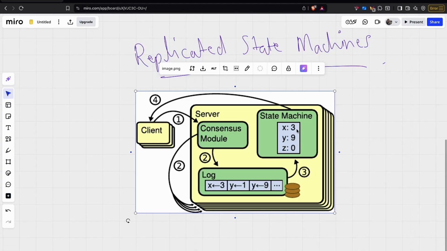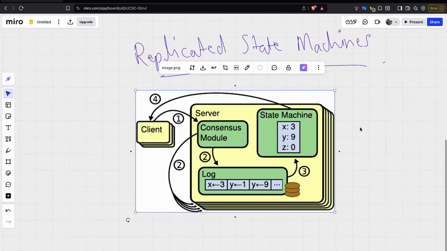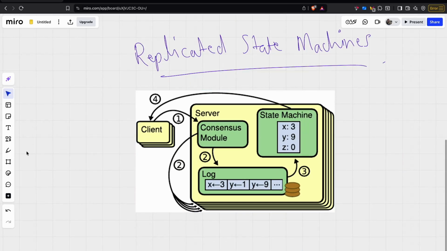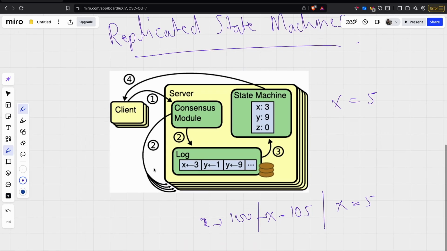Then we have the state machine. The state machine actually stores the value of those keys. So we have x equal to 5. The current value of each variable will be stored in the state machine. How did x become 5? Let's say initially the value of x was 100. We made some operation and made it x equal to 105. Then we subtracted 100 and made x equal to 5. So what logs were there, in what order the statements were executed, and what statements were executed are stored in this log.